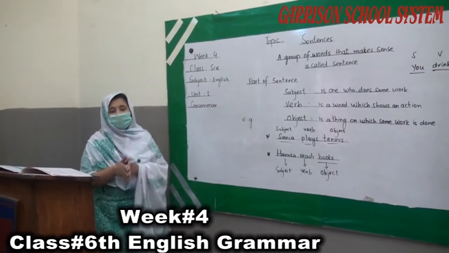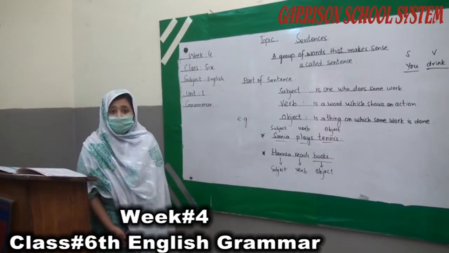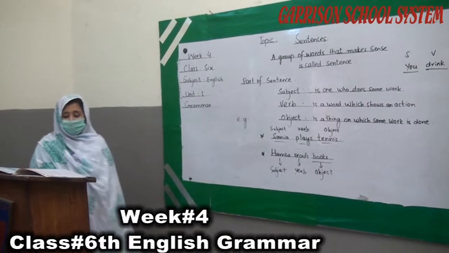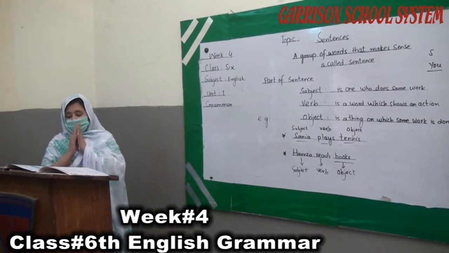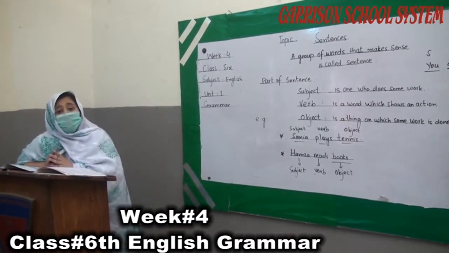So students, sentences are classified on two bases: kinds of sentences that is meaning wise, and kinds of sentences that is construction wise. So we are going to discuss, first, the kinds of sentences. There are 6 kinds of sentences on the basis of their meaning.